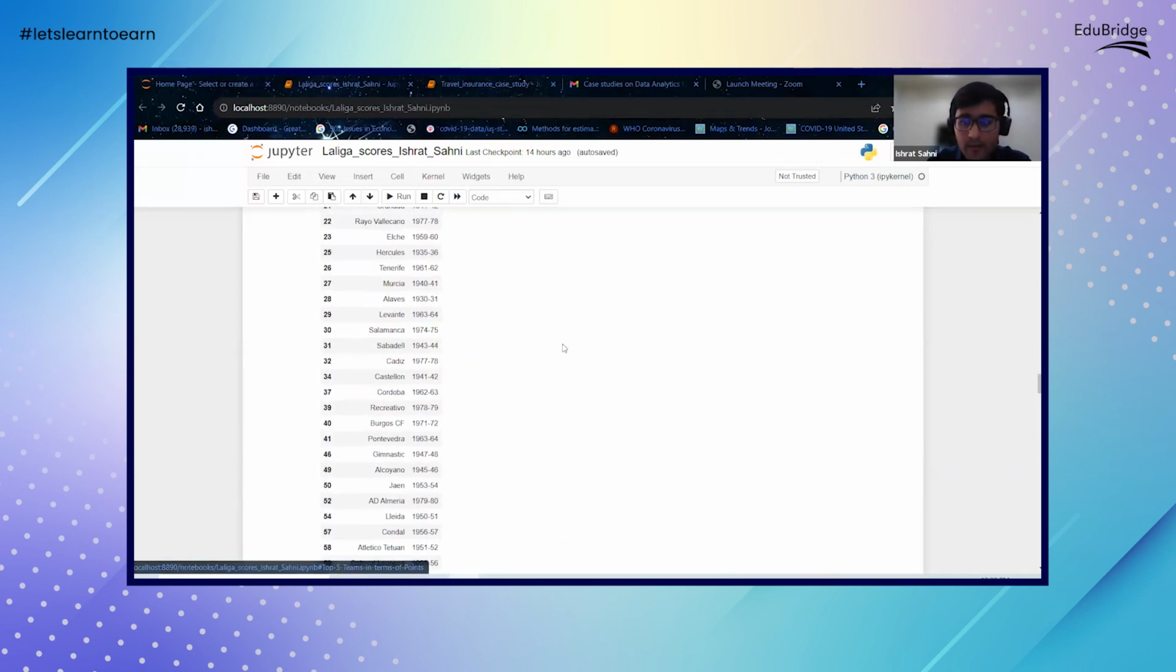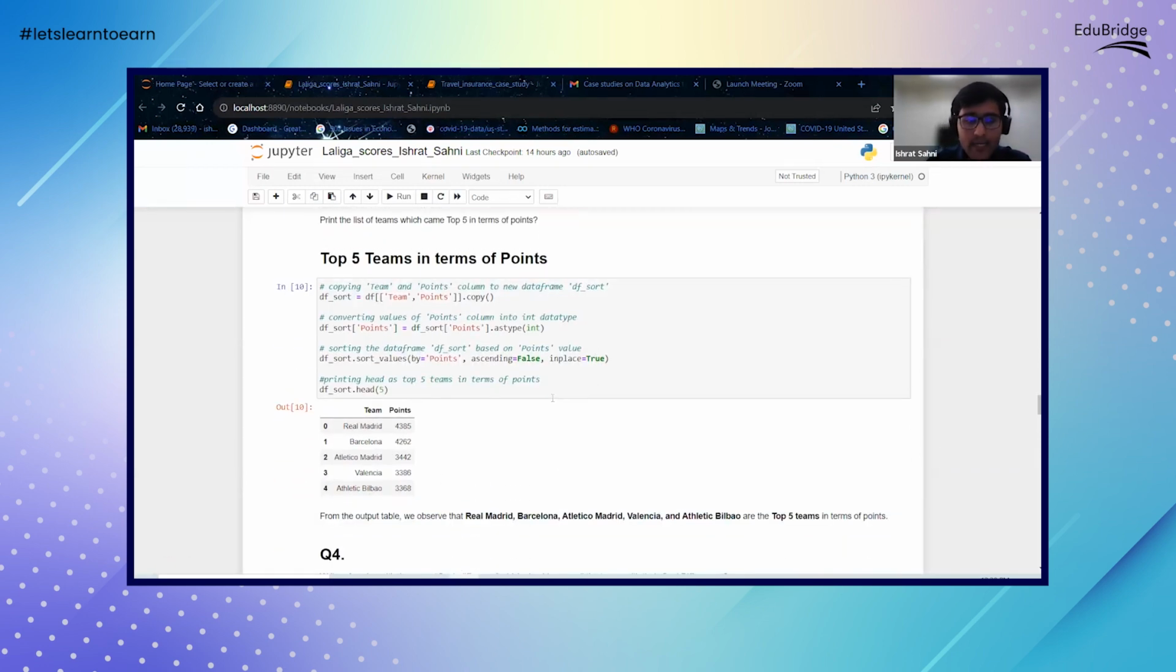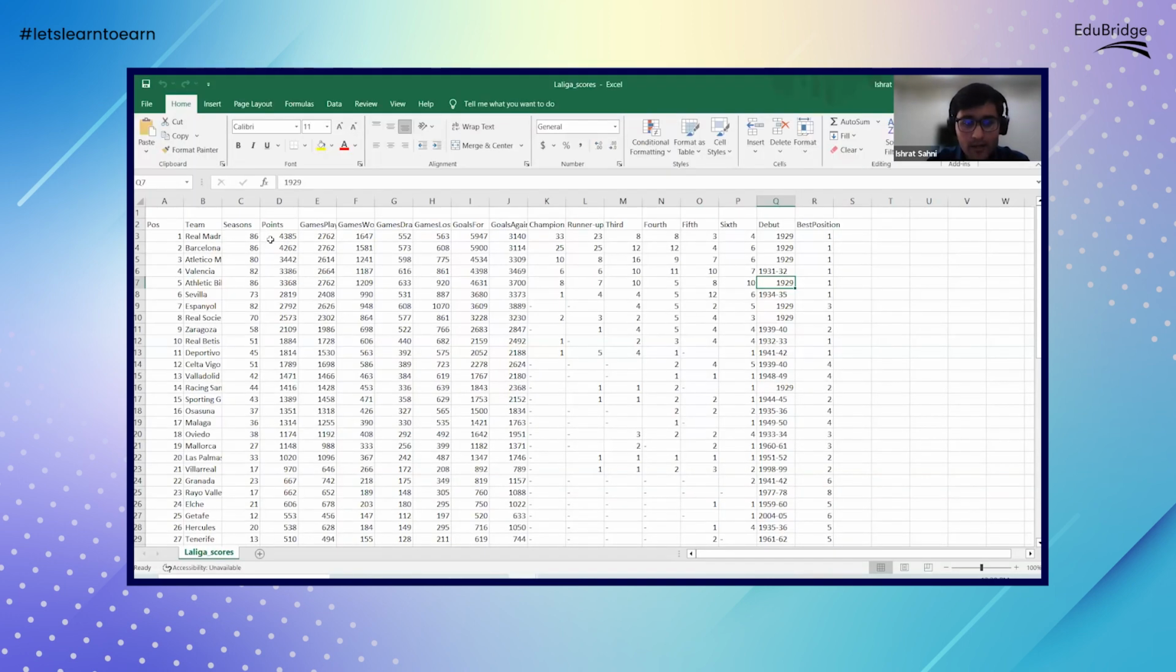Now what we want to do is find out the top 5 teams in terms of points. So we need to filter out the top 5 teams, and we need to find that out in terms of the points variable.